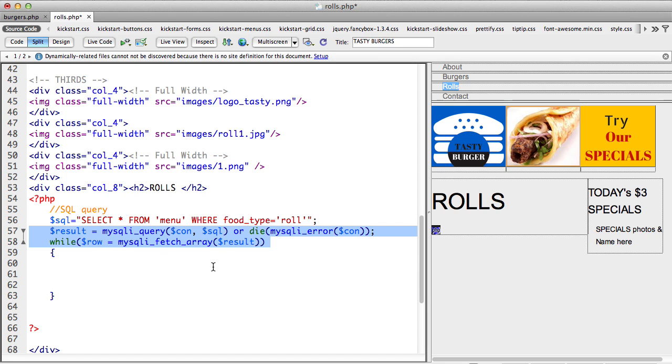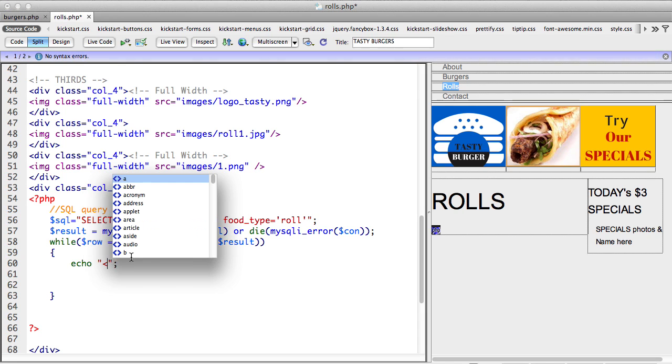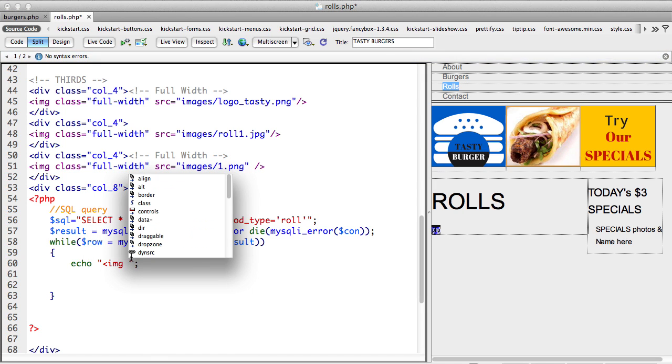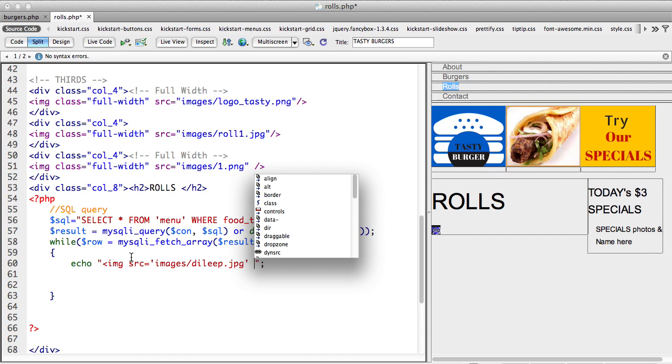Now while this is happening, what do I need first? I need echo. I need to print out something. Okay, I need to print out something. How do we print out an image? Image source equals images slash, now let me call it delete.jpg just for example. Okay, that's how we would do it, right?